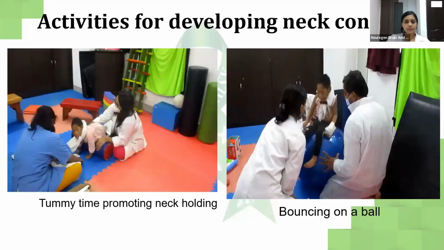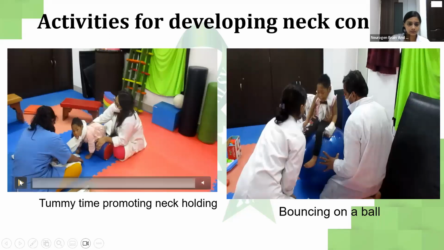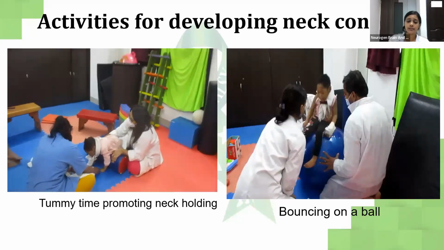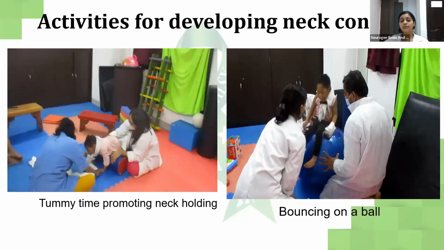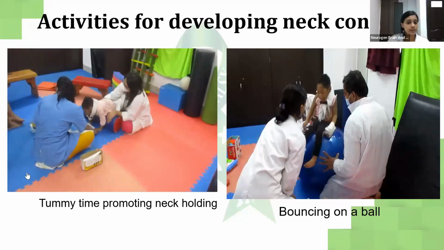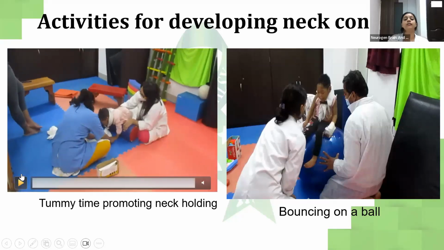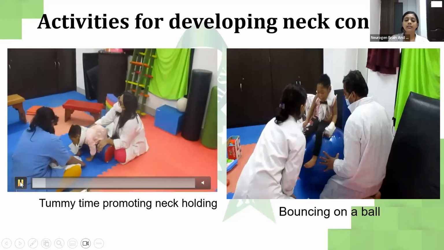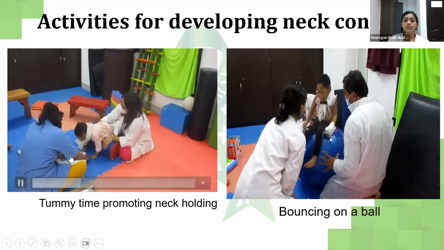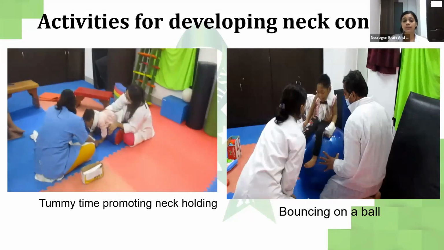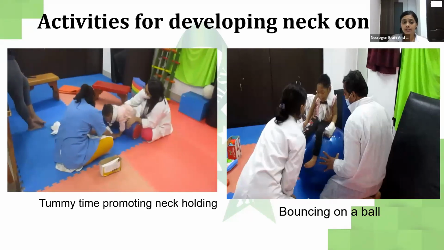Now, what activities are useful for developing neck control? Let's observe this. Tummy time, promoting neck control. In this, the child is on the tummy, taking weight on the elbows. We've given her a towel roll. This child is unable to use her neck muscles; she cannot extend the neck. That's why the towel will be useful to help her come up. Tummy time is also very important for her as she's weight bearing and trying to look up.